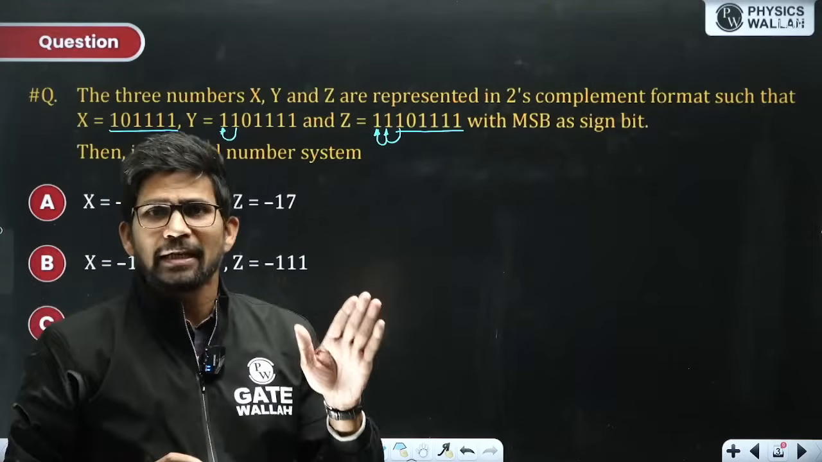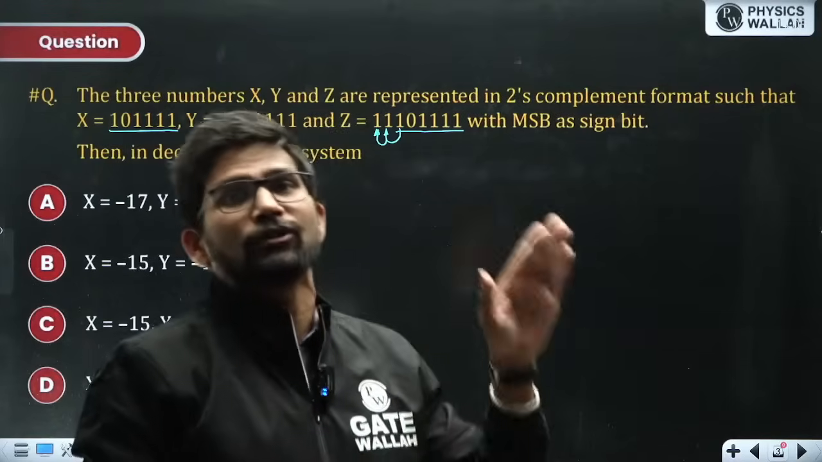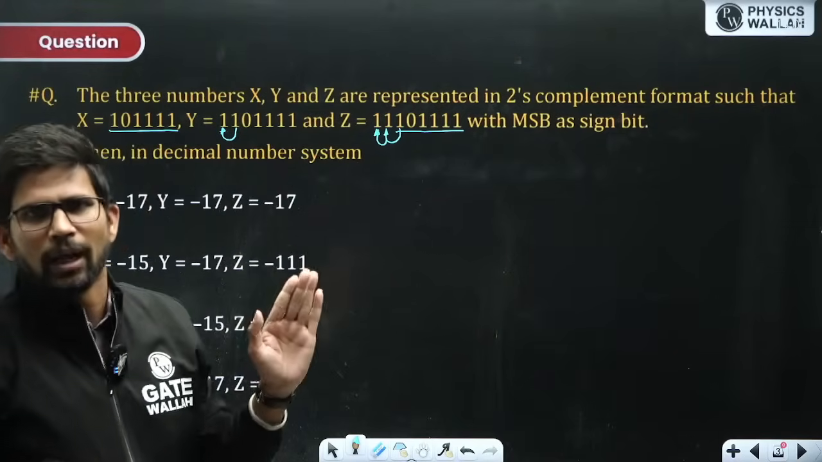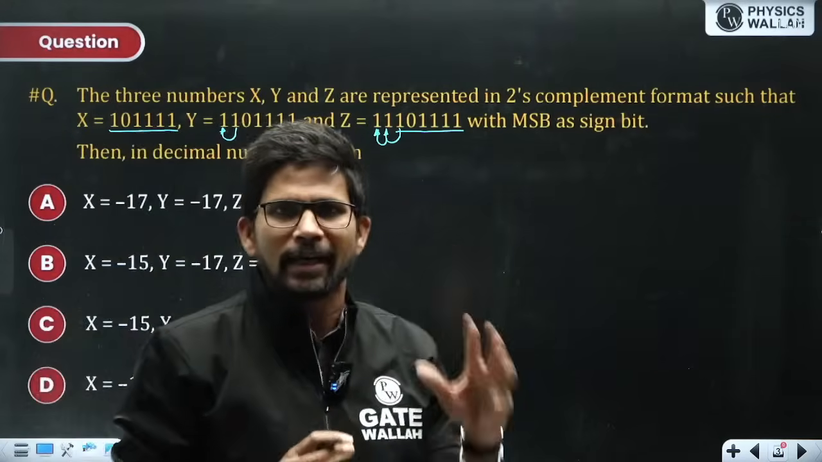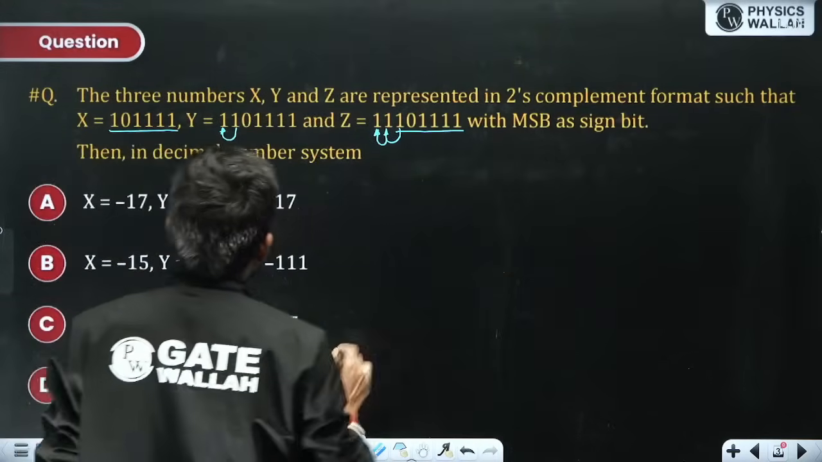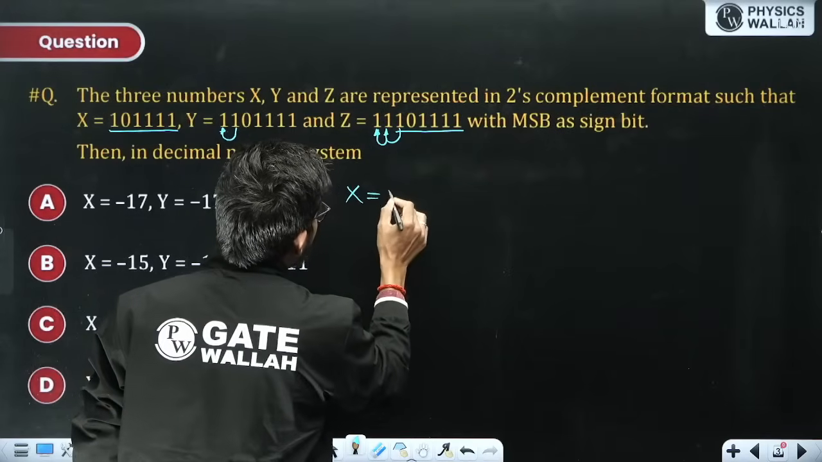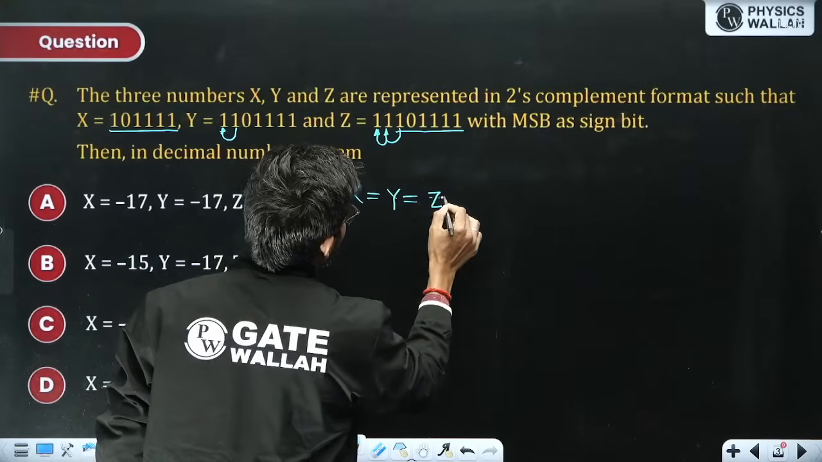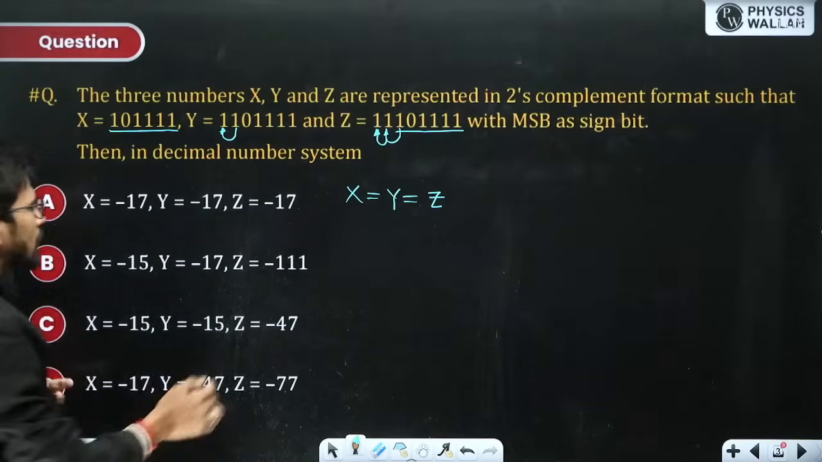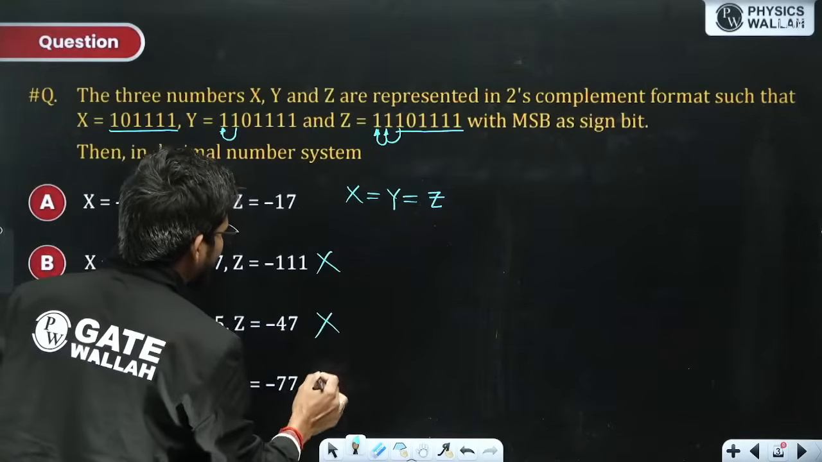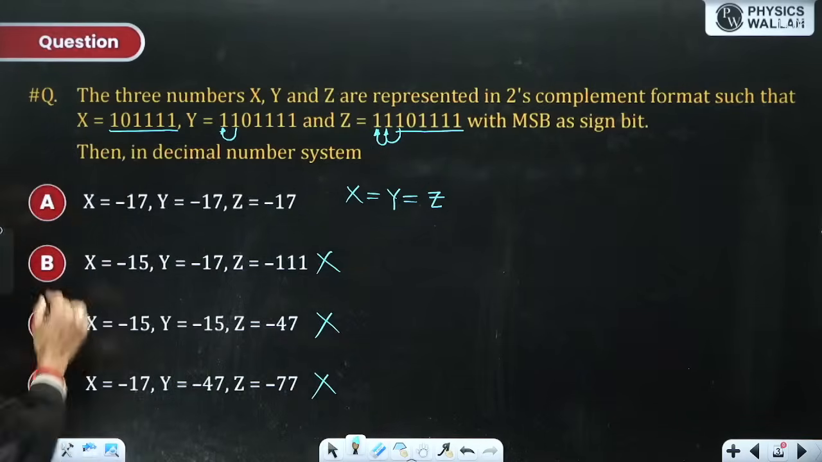And you know that copying the MSB any number of times to the left of the MSB will not affect the number in case of 2's complement representation. So x, y and z are all the same. Firstly, all x, y, z are the same. So options where x, y, z are not all the same will not be the answer, and only option A contains all x, y, z to be the same.